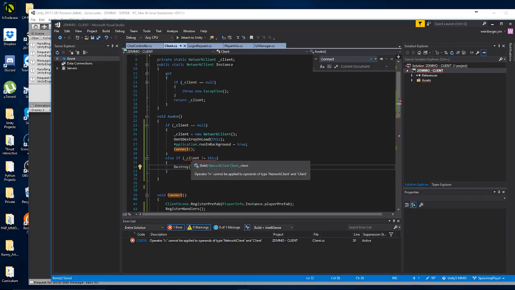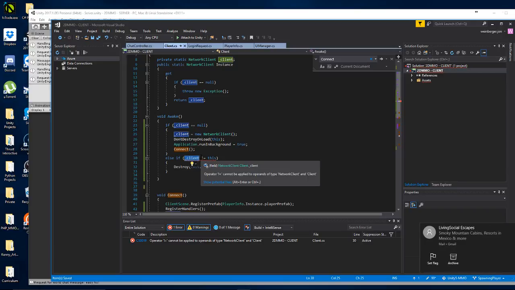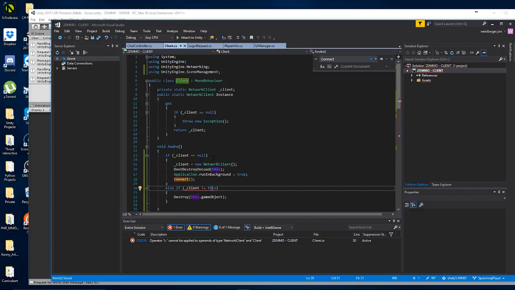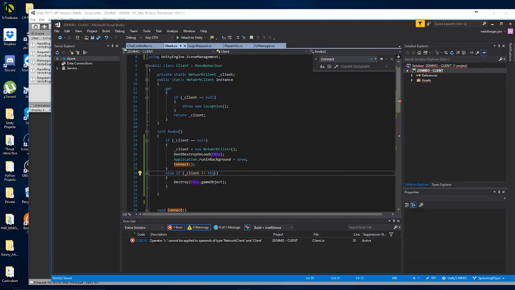Alrighty. Operator not equal cannot be applied to operands of type network client and client. Why not? It's a static class, right? Static underscore client. If underscore client is null, else if underscore client not equal. Oh, okay. Hold on.